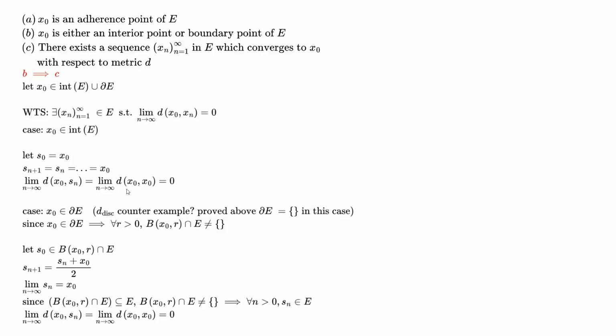For the second case, the boundary of E, when x naught is in there, this basically implies that since it's not in the exterior, this is the complement of the exterior set, so for all r greater than 0, this ball intersected with E is not empty. So there exists at least some point in there. Let S sub n be some point in this intersection of the ball and E, equal to the midpoint of these two points. You can visualize this as constantly finding the midpoint of the previous midpoint. And it's trivially seen that the limit of S sub n is equal to x naught.